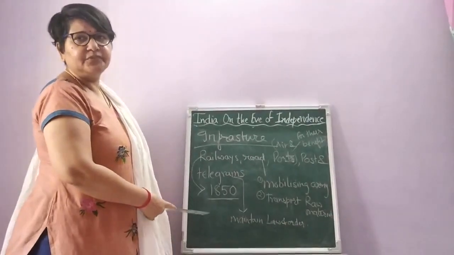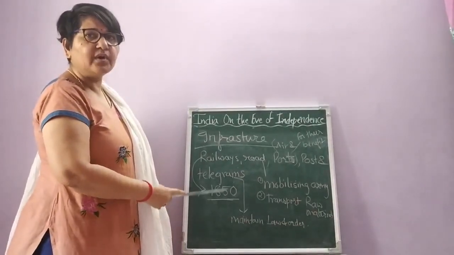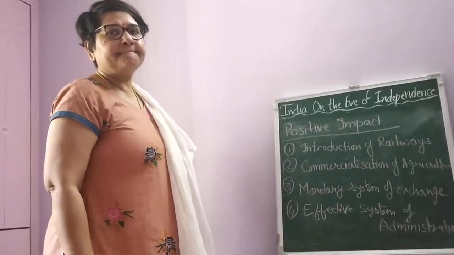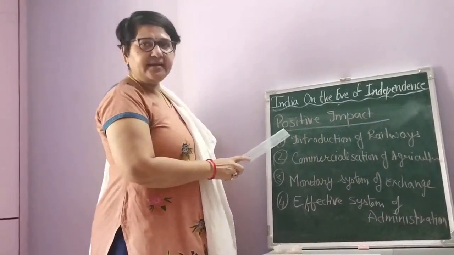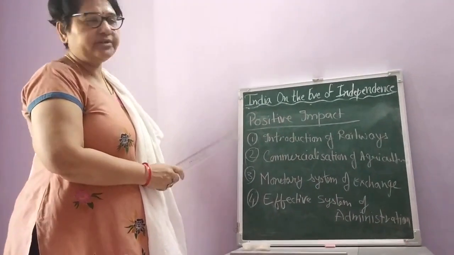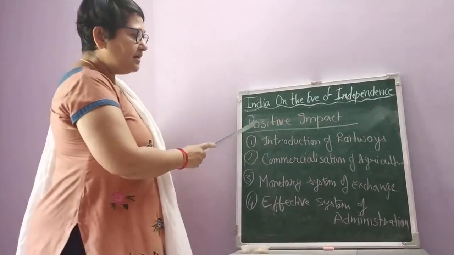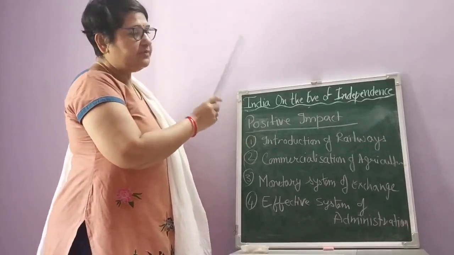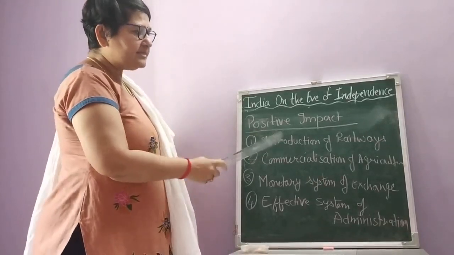Now let's discuss the next point, that is, what were the positive impacts of all this infrastructure in our India. Obviously not at that time, but now. As I said, even though whatever the Britishers did was only for their benefit, there were little positive impacts due to whatever they developed at that time. Now let's discuss all the points one by one.